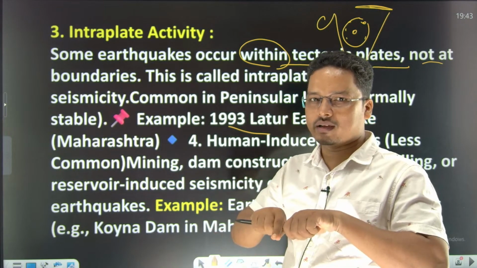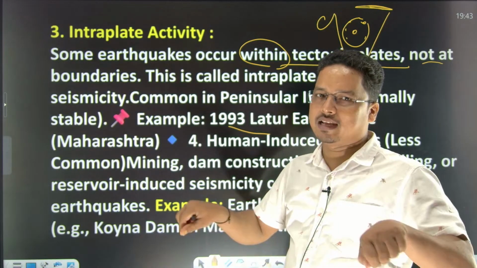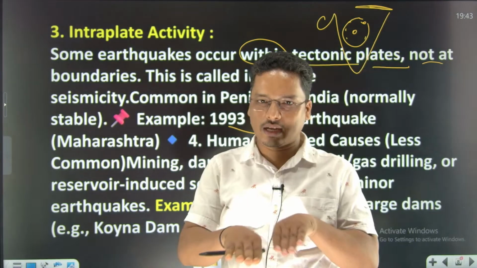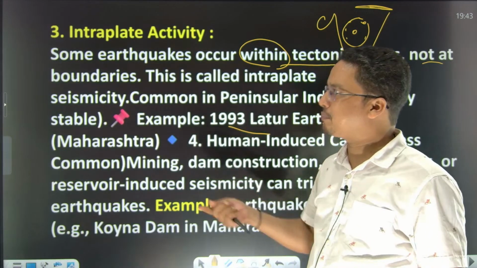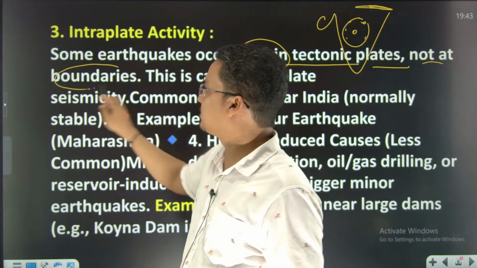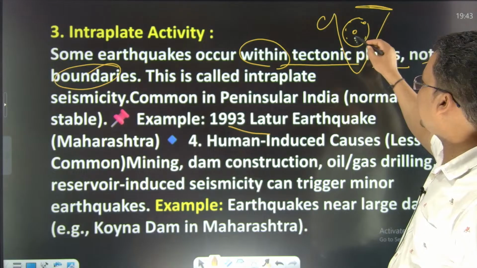Either it would be transform, or it would be convergent, or it would be divergent. It will move away. Divergent boundary, convergent boundary, and transform boundary. Three boundaries are there. So earthquake generally happens in the boundaries of the plate. But sometimes they may happen in the intraplate.